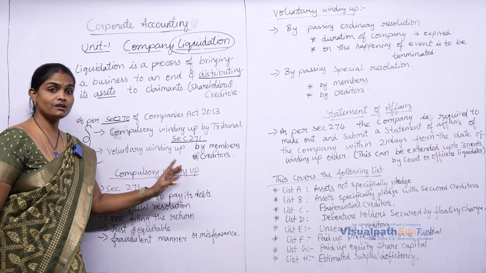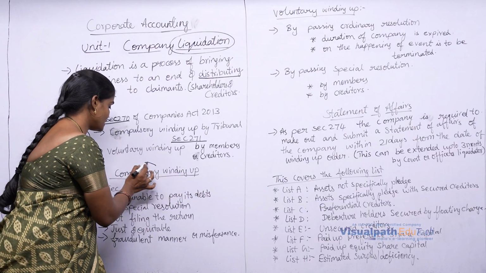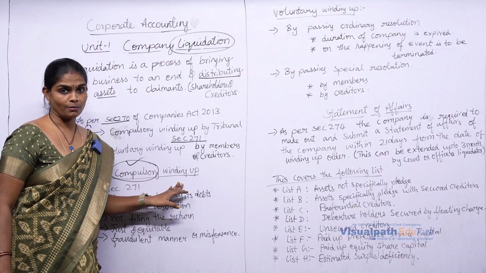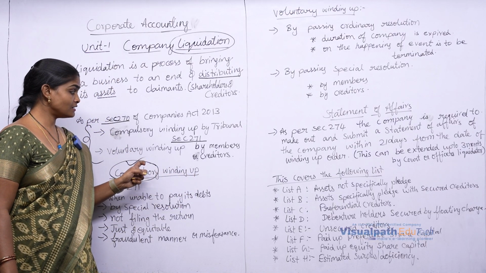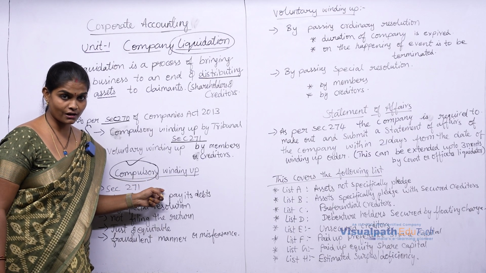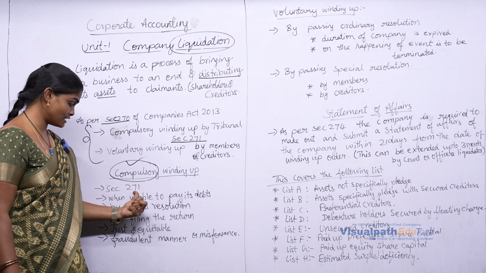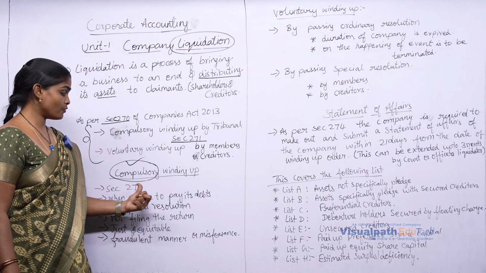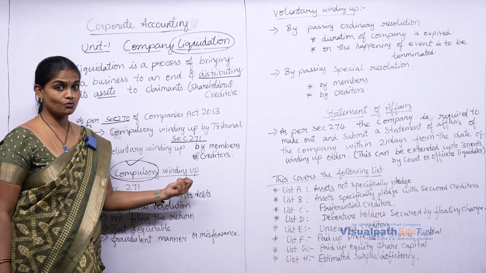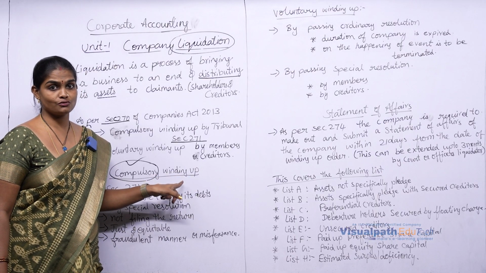Compulsory winding up. What is compulsory winding up? The word itself says the company has to be wound up compulsorily. The company is going to receive a notice from tribunal as per section 271. So when the company receives a notice from tribunal to wind up, then compulsorily it has to wind up.